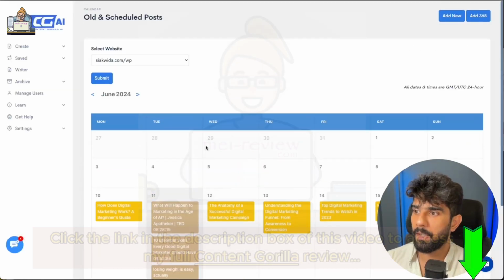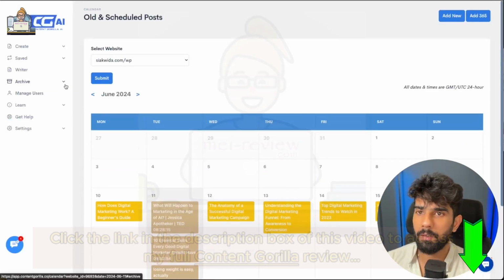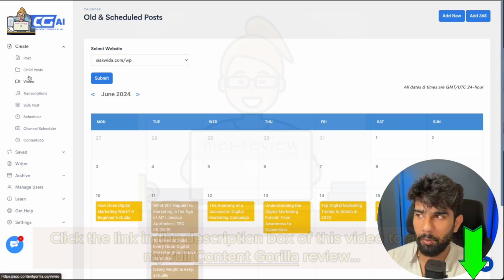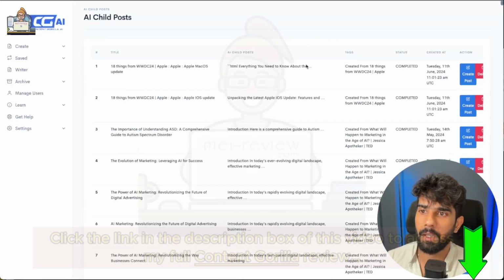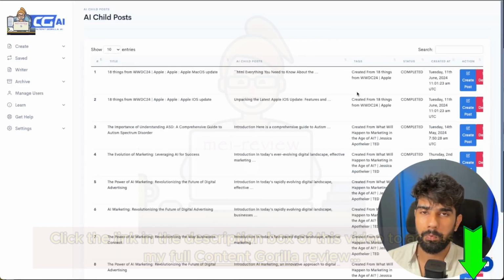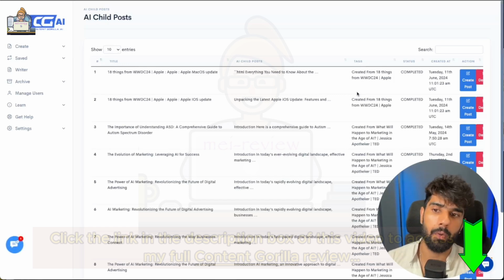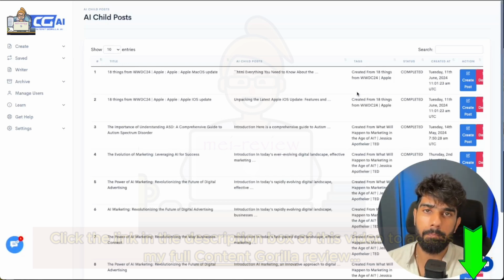So yeah, that's pretty much how Content Gorilla's content creation process works. Now, again, there are a few different ways you can go about creating content, and that includes YouTube, Vimeo, as well as transcriptions. Another one of the really big features that we have is the child post, which allows you to take one big post and make more AI powered posts out of it.